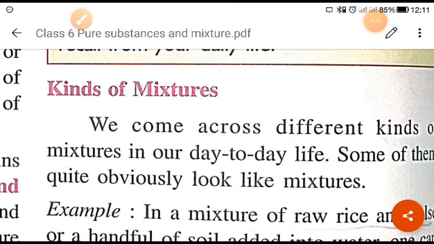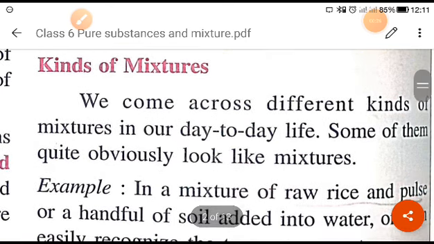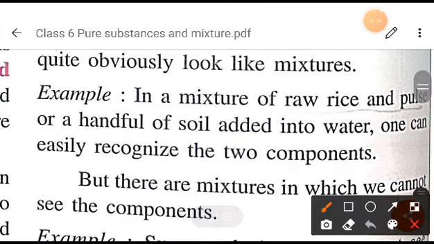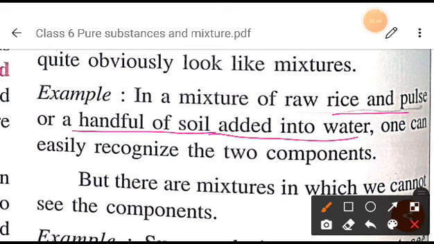So now in today's class we will discuss kinds of mixture. As we know, in day-to-day life we come across different kinds of mixture, and some of them obviously look like mixtures. For example, if you see a mixture of rice and pulses or a handful of soil added into water, you can easily recognize the two components.